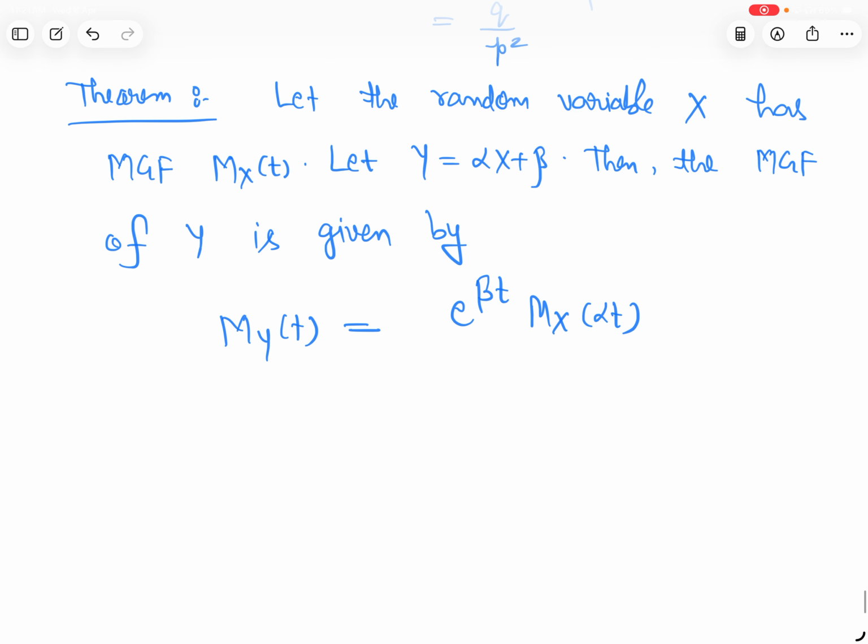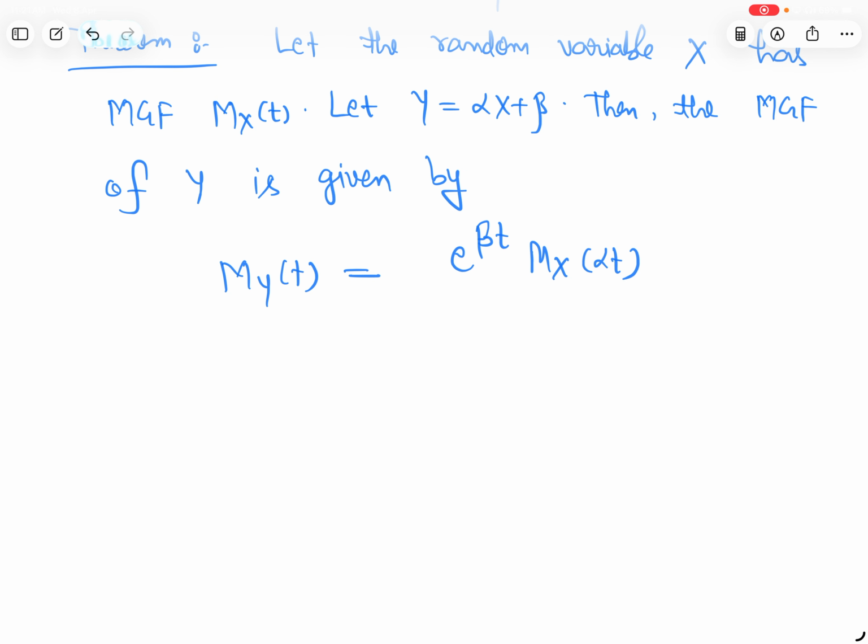Okay. So the MGF of Y is given by this. Let's see its proof. What is MY(t)? MY(t) is defined this way.